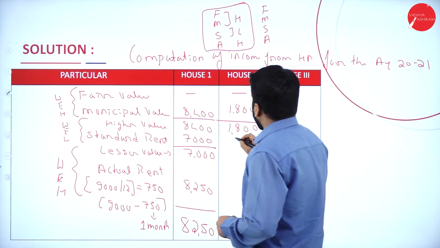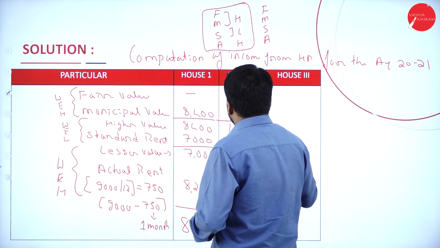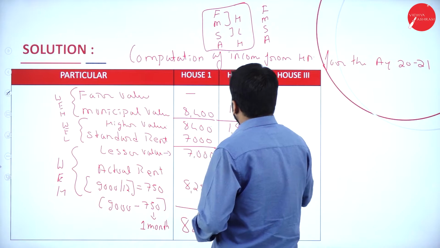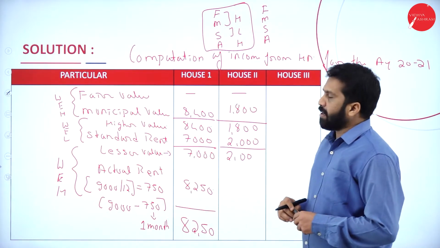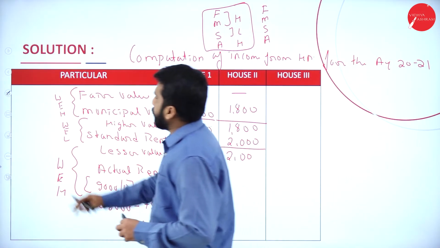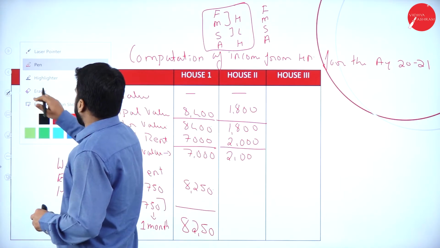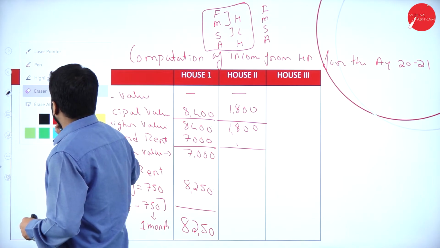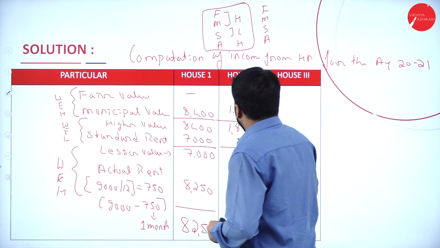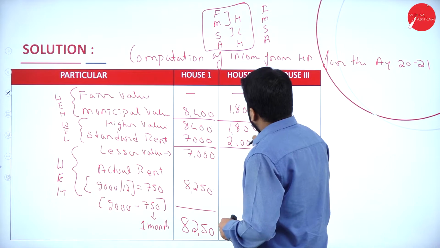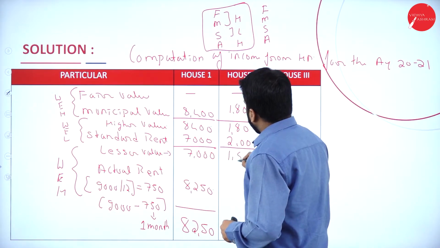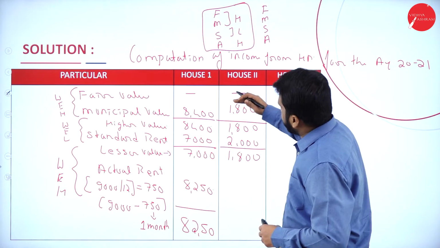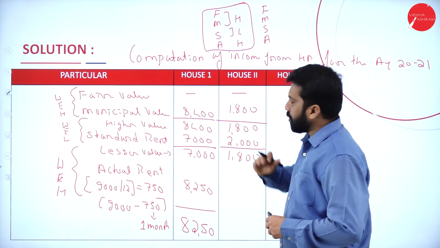Your answer will be whichever is less, so 1,800. We should go for 1,800 because whichever is lesser will be the answer. Your standard rent is 2,000, whichever is less, 1,800 is less. Hope you are clear. Whichever is higher, whichever is less, again whichever is higher.